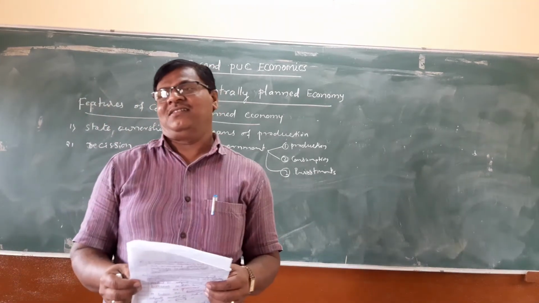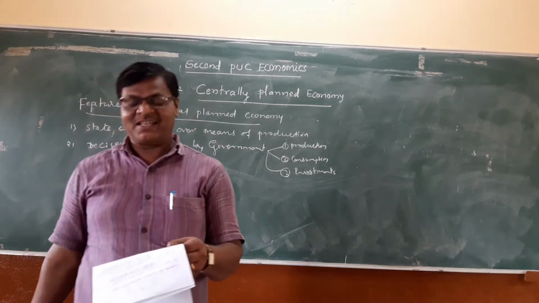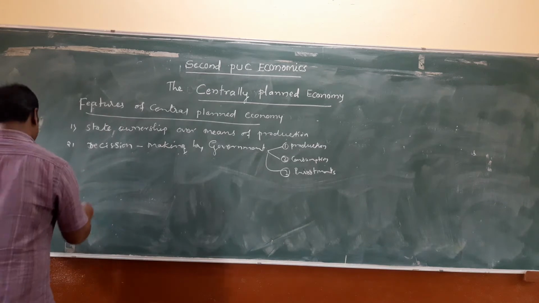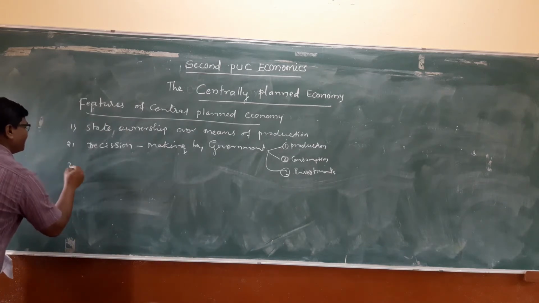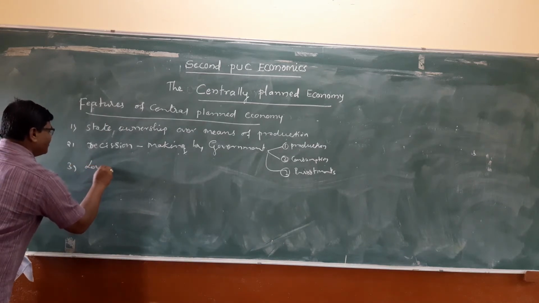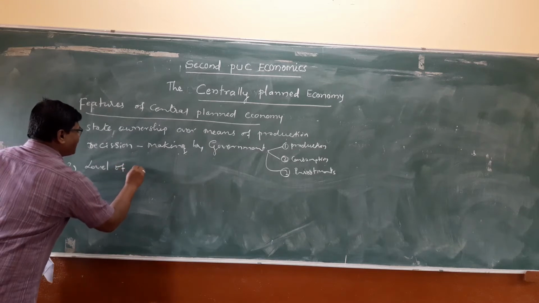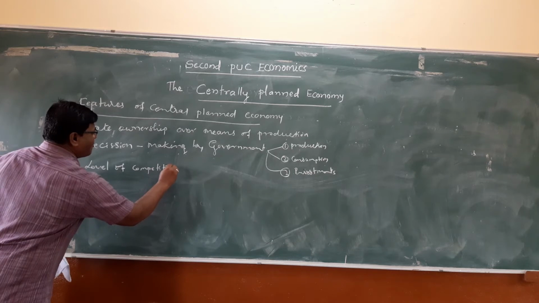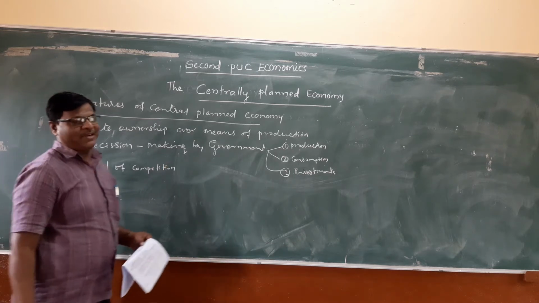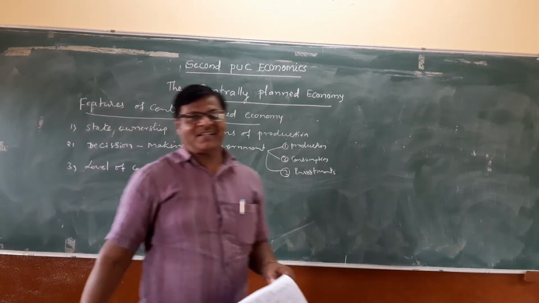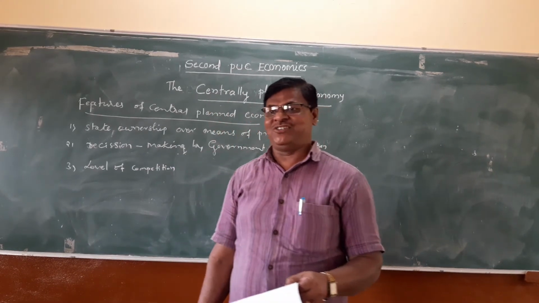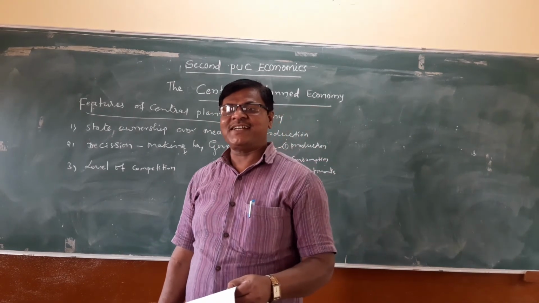The third is the most important, that is the level of competition. Under centrally planned economy, there is no competition because it is the central government.